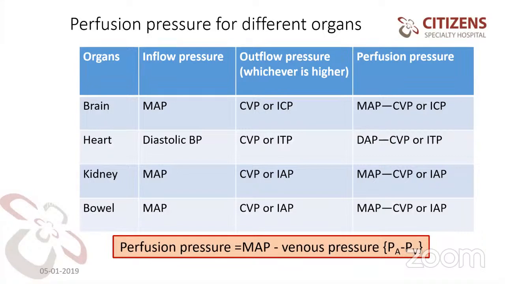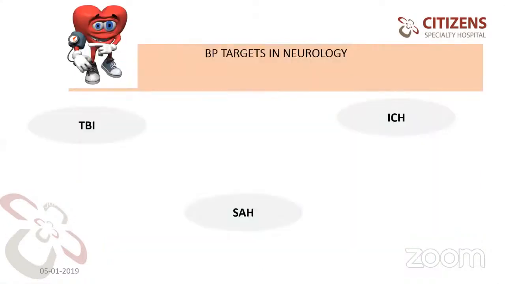But in the kidneys, suppose the mean arterial pressure is 65 and the IAP, intra-abdominal pressure, is 30. That means the perfusion pressure to the kidney is only 35. Even though you are maintaining the mean arterial pressure of 65, the perfusion pressure to the kidney is less. So we need to concentrate on this, because the perfusion pressure of the organ is influenced by other factors also, along with the mean arterial pressure. Next slide, sir. In the BP targets, we will see neurology: traumatic brain injury, SAH and ICH. Next slide.